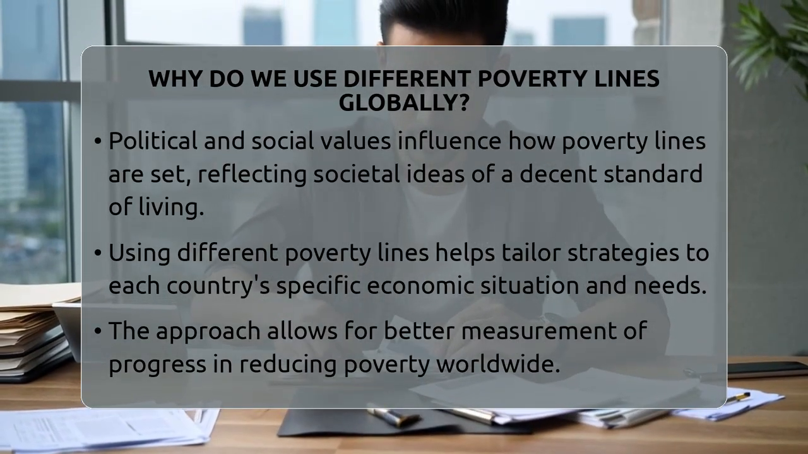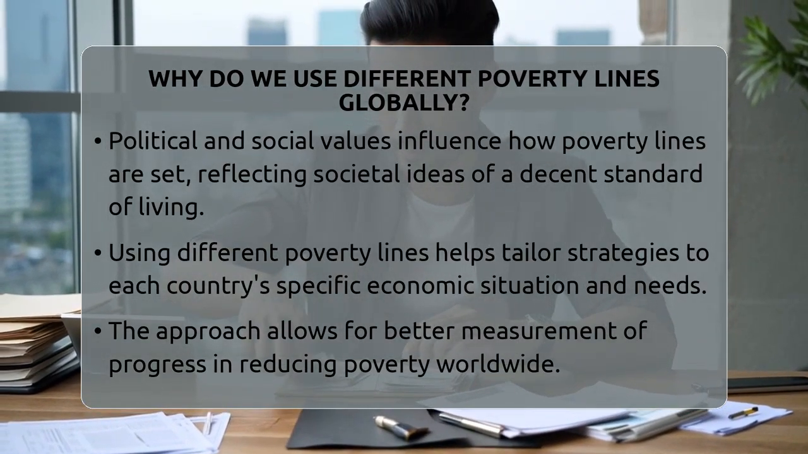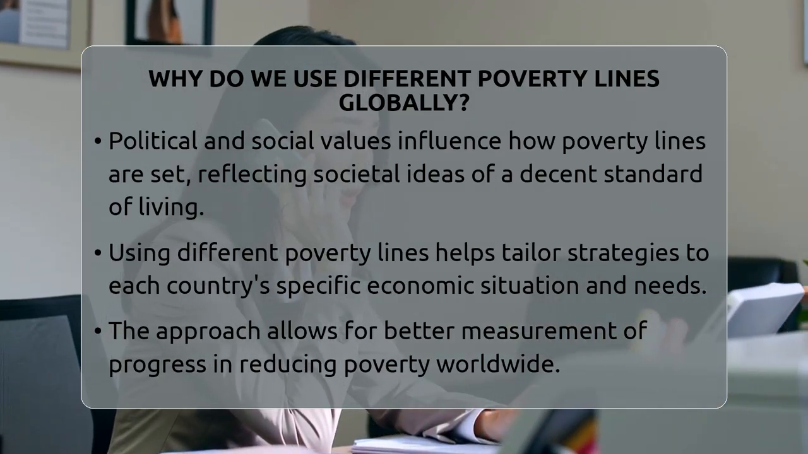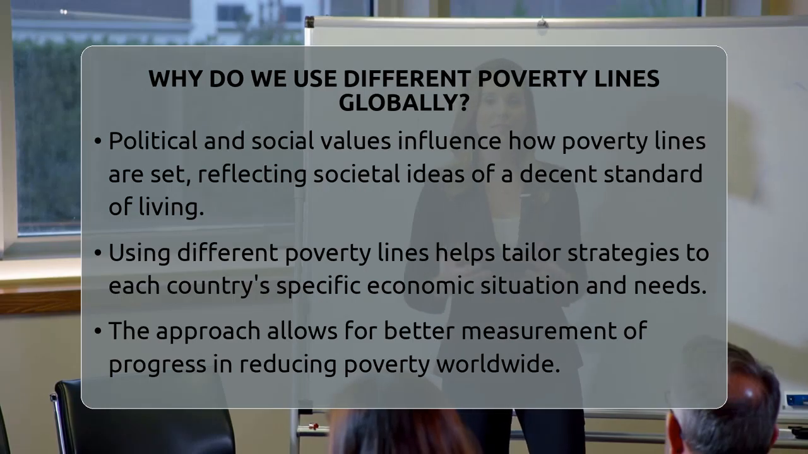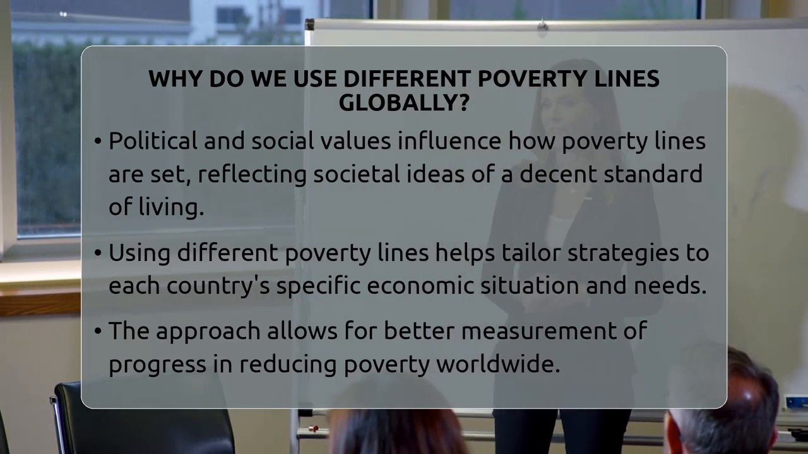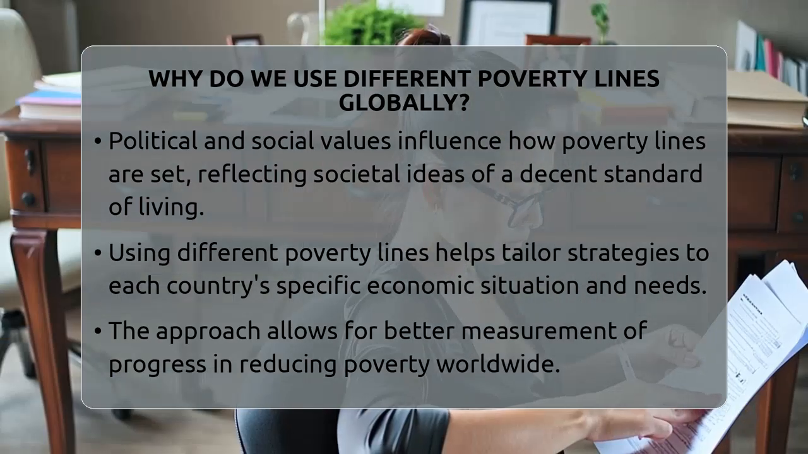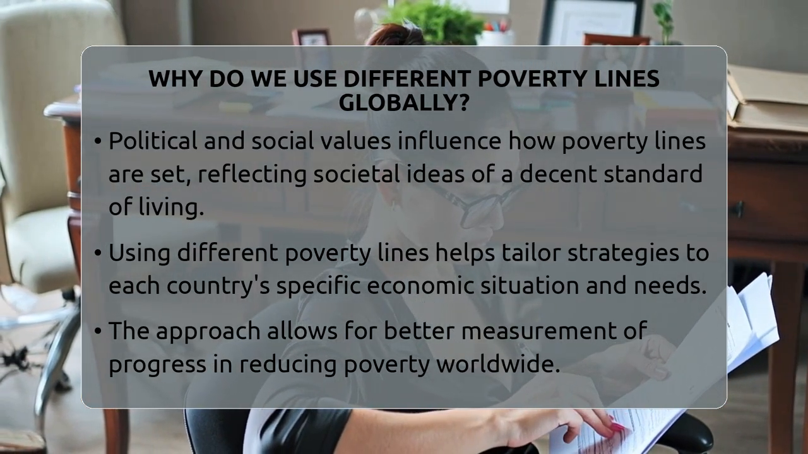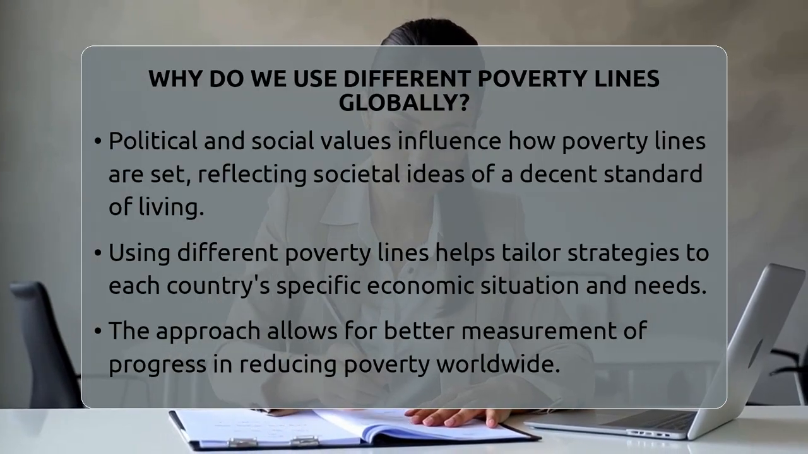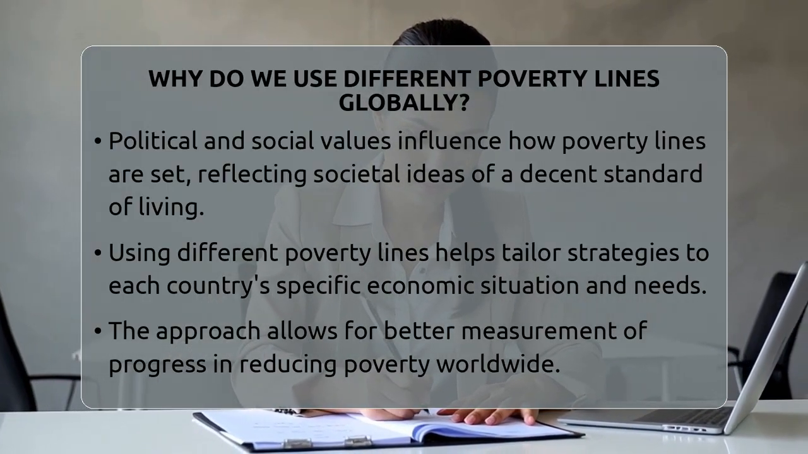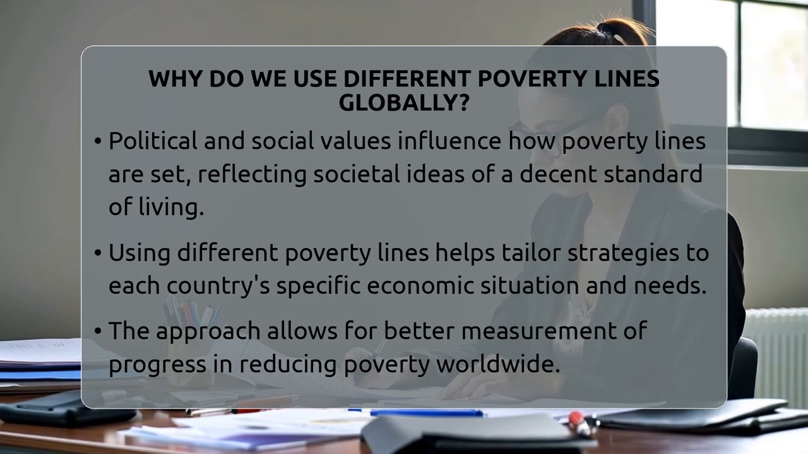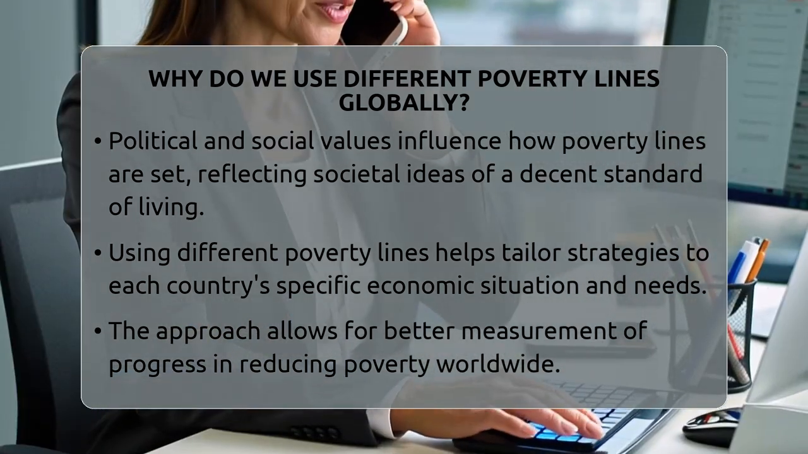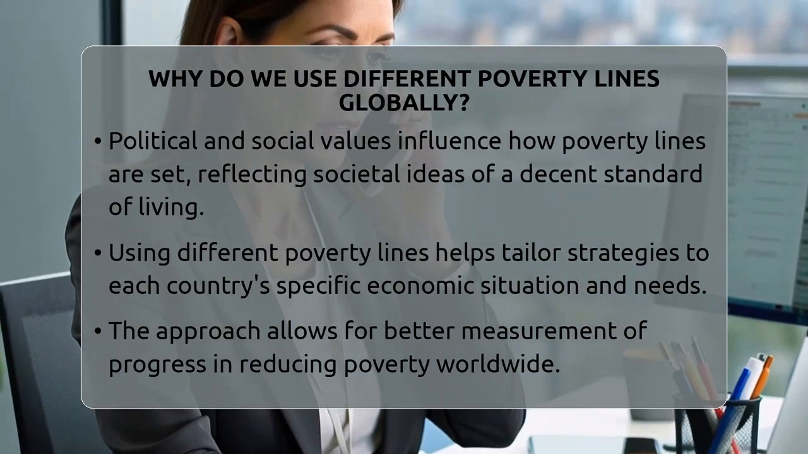Policymakers use these lines to decide where to focus aid and social programs. In developed countries, the focus might be on reducing relative poverty, while in developing nations, the goal is often to lift people out of extreme deprivation. So, using different poverty lines allows us to understand and address poverty in ways that make sense for each country's unique situation. It helps target resources effectively and measure how well we are doing in making life better for everyone around the world.